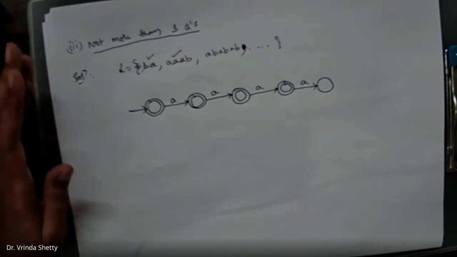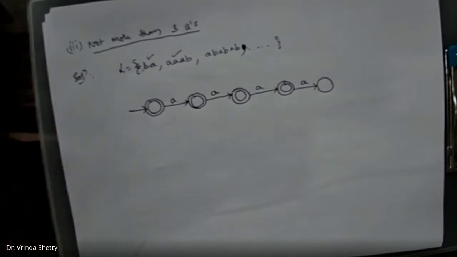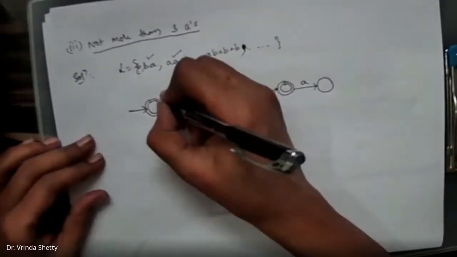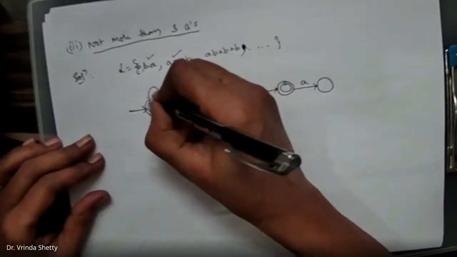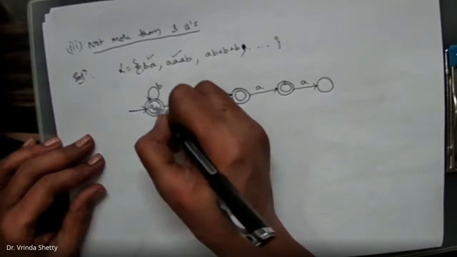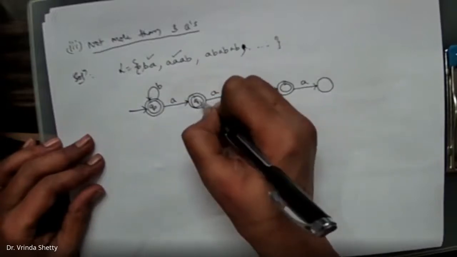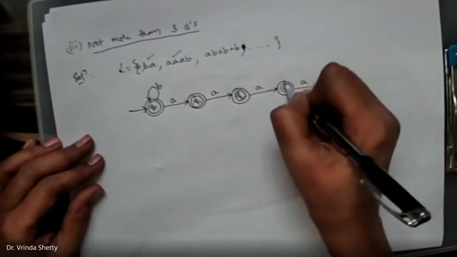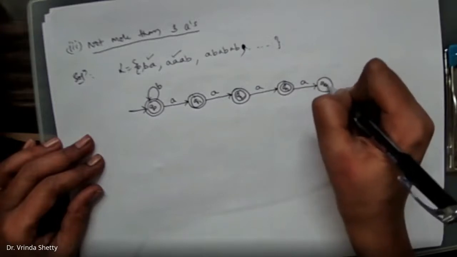As there is no restriction on number of B's, it can have 0 B's, 1 B, 2 B's, 3 B's, anywhere. So this is our state Q0, Q1, Q2, Q3, Q4.